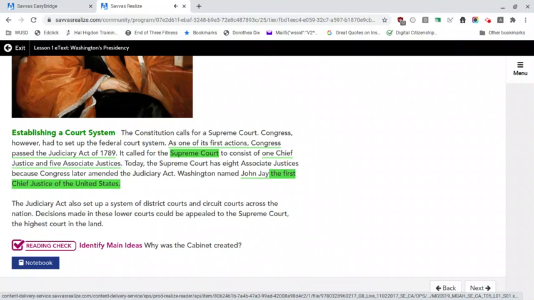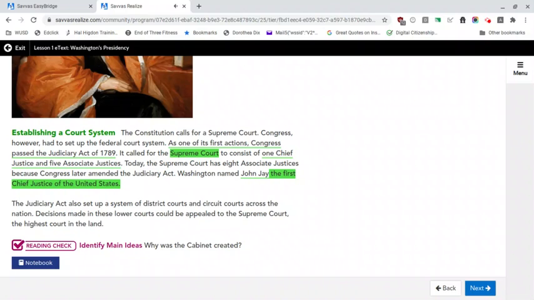Washington named John Jay the first Chief Justice of the United States. The Judiciary Act also set up a system of district courts and circuit courts across the nation. Decisions made in these lower courts could be appealed to the Supreme Court, the highest court in the land.